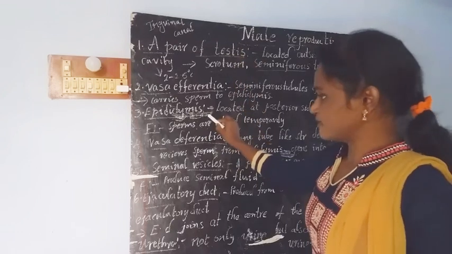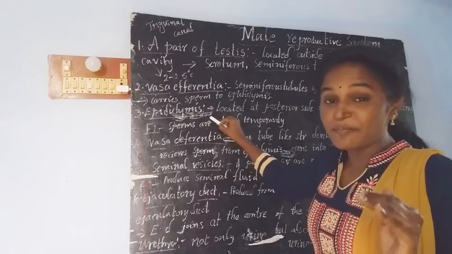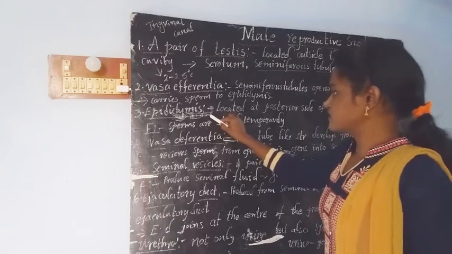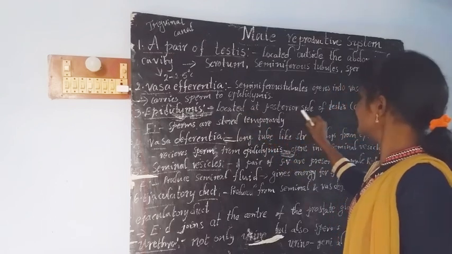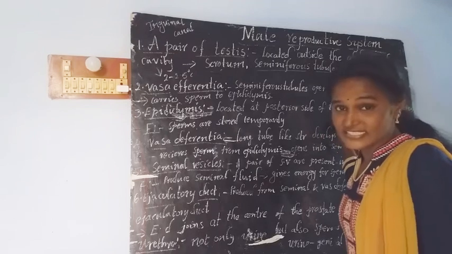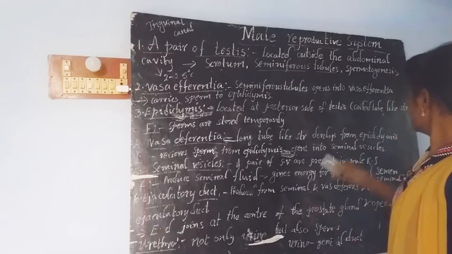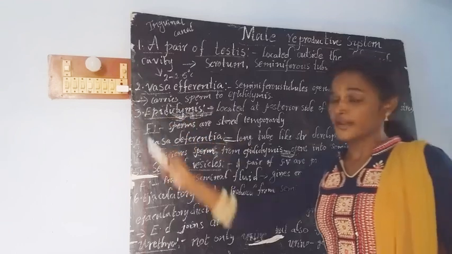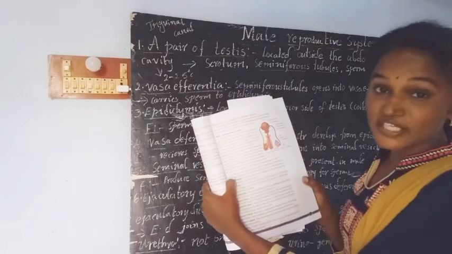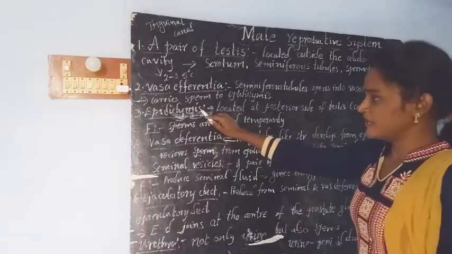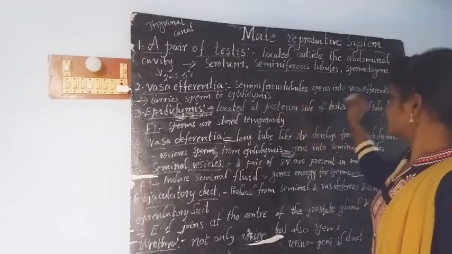Then the third part is the epididymis. Once again, repeat along with me: epididymis. The epididymis is located at the posterior side of the testis, and it is a coiled tube-like structure. You just observe in the picture: the coiled tube-like structures located at the posterior side of the testis are called the epididymis.